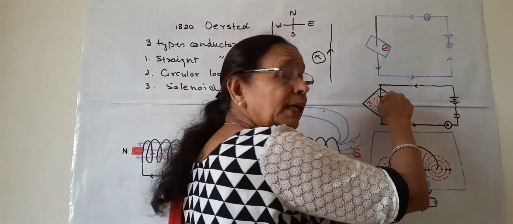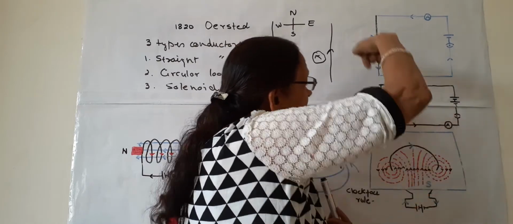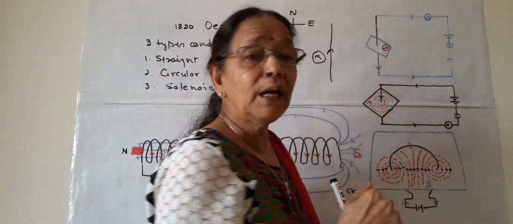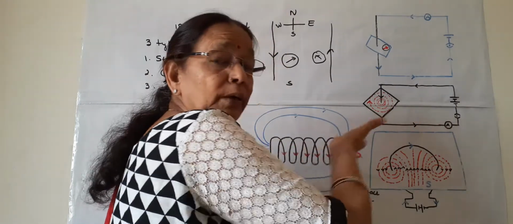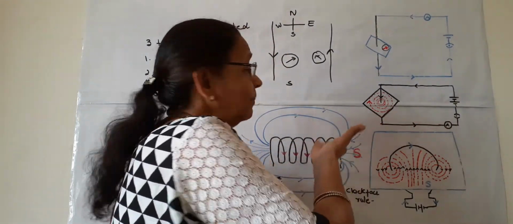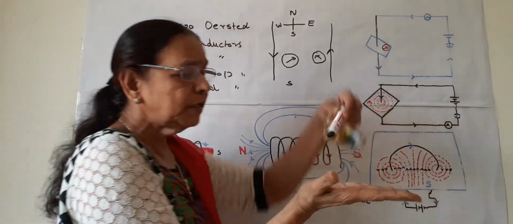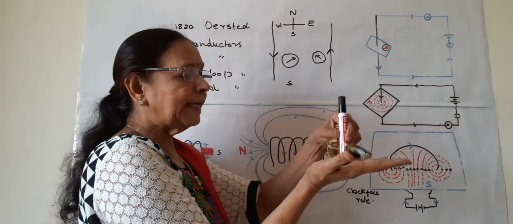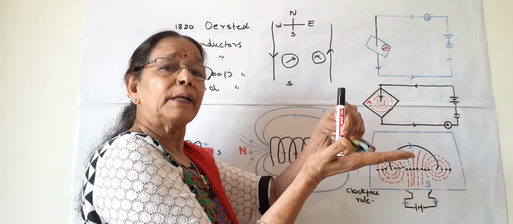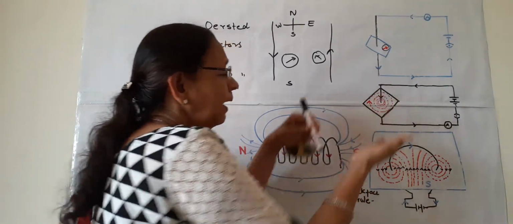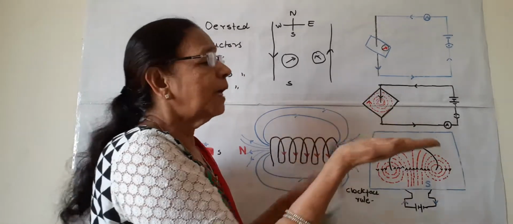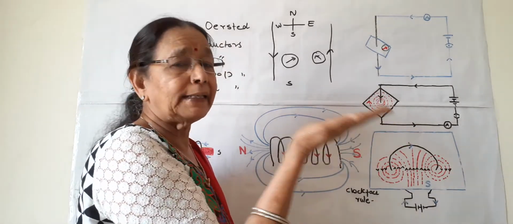A hole is made in between and this conductor is inserted in the hole of the cardboard, and the cardboard is horizontal to the plane of the table. A wire is inserted at a normal, or 90 degrees, and this wire is coming down and this cardboard is horizontal like this.